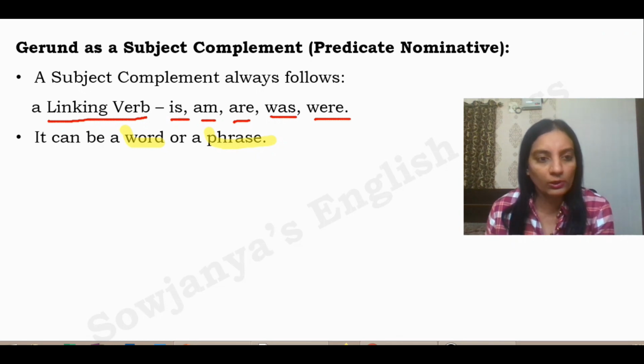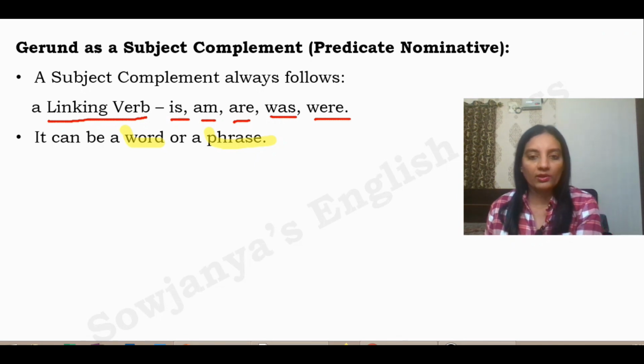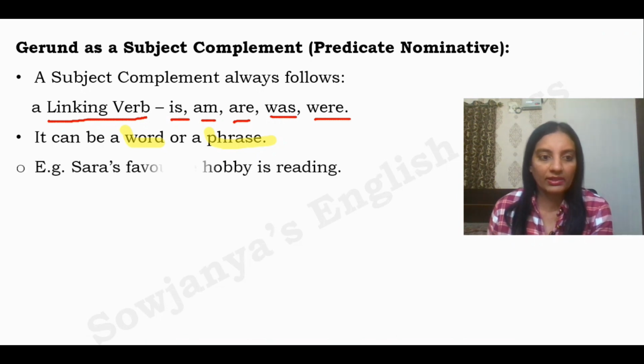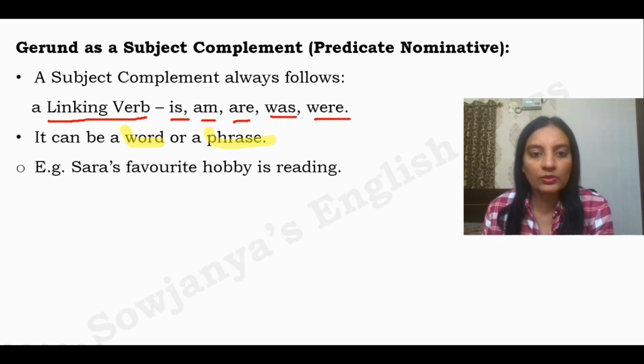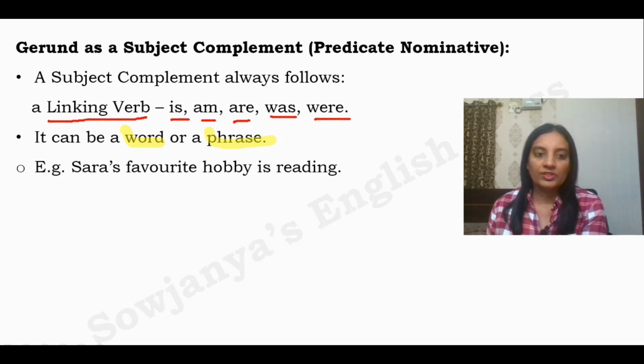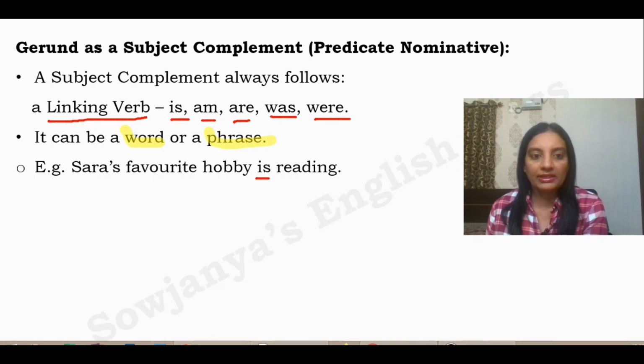So these are our clues to identify a gerund in the sentence. Whether it is acting as a predicate nominative or not, we have to identify. Let us look at one example. Sarah's favorite hobby is reading. Do you see this is over here? Is is nothing but a linking verb. Sarah's favorite hobby is what? Reading. So it answers the question, is what? So the linking verb needs some object over here to justify that.